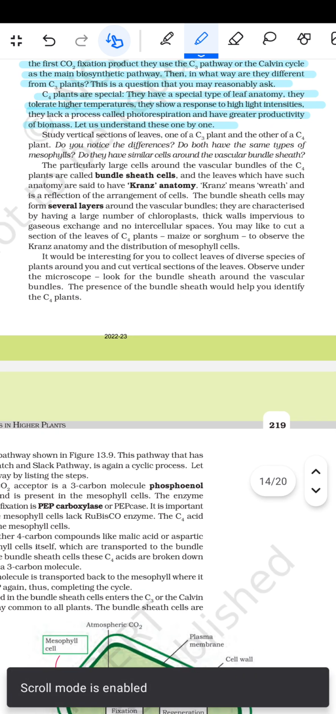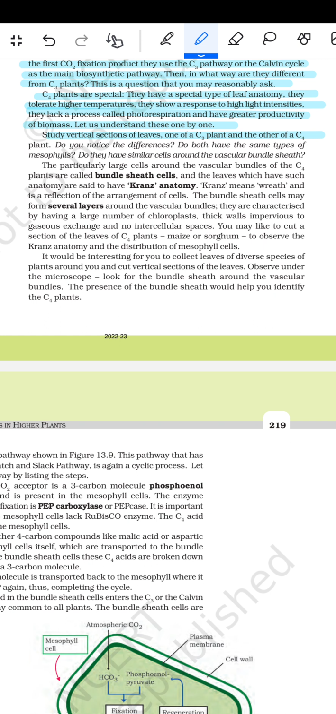फिर कहता है कि study the vertical section of the leaves, one of a C3 plant and the other of a C4 plant. Do you notice the difference? Do both have the same type of mesophyll? Do they have similar cells around the vascular bundle sheath? The particularly large cells around the vascular bundles of the C4 plants are called the bundle sheath cells, and the leaves which have such anatomy are called Kranz anatomy. Kranz means wreath and is a reflection of the arrangement of the cells. The bundle sheath cells may form several layers around the vascular bundles.